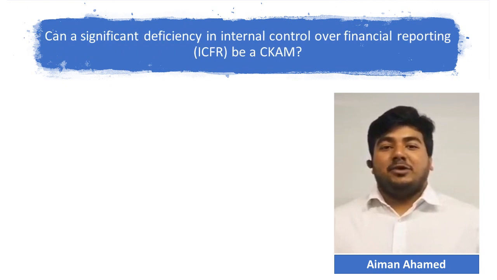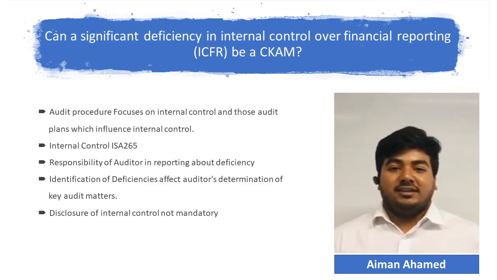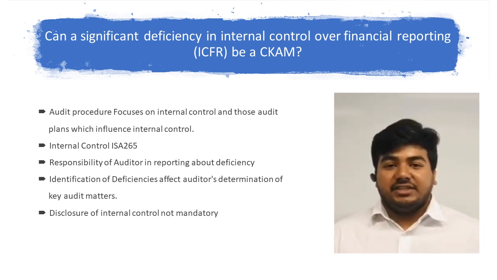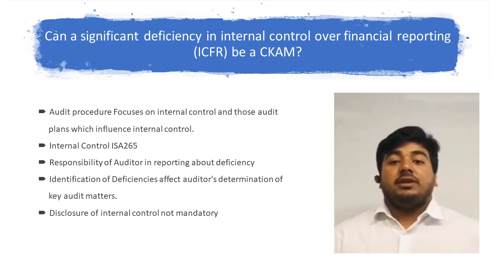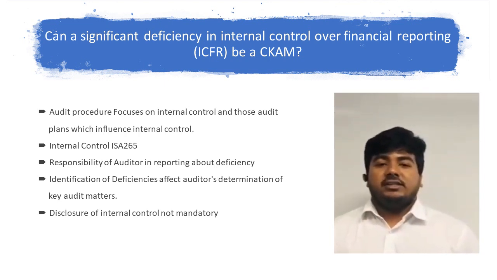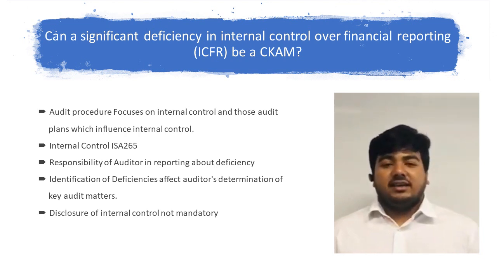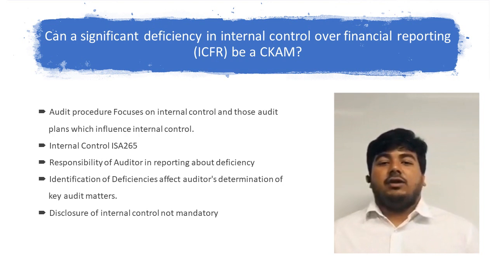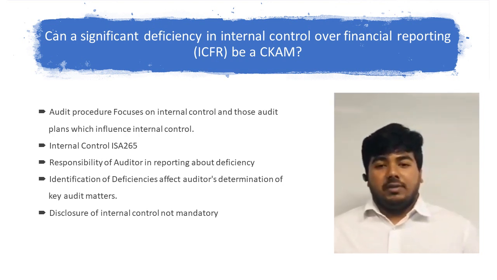Audit procedure depends on internal control and on those audit plans which are influenced by internal control. ISA 265 states that any deficiency or discrepancy in internal control needs to be communicated to the entity's governance. However, the auditor is not required by the standard to report about these deficiencies externally. Identification of these deficiencies is more likely to affect the auditor's determination of key audit matters.